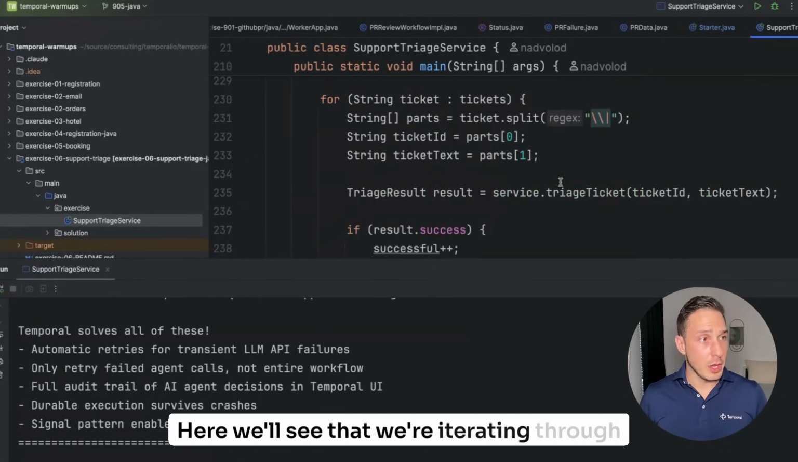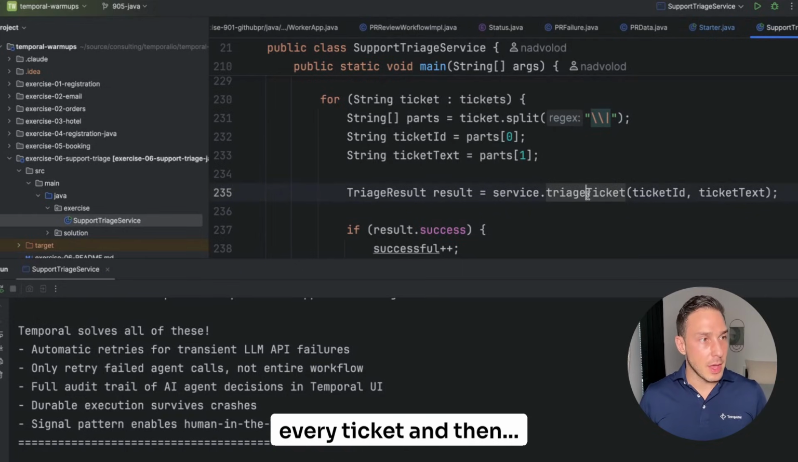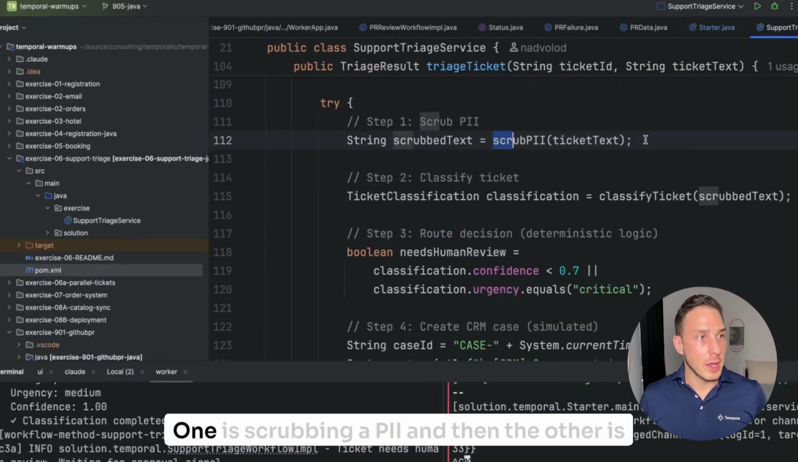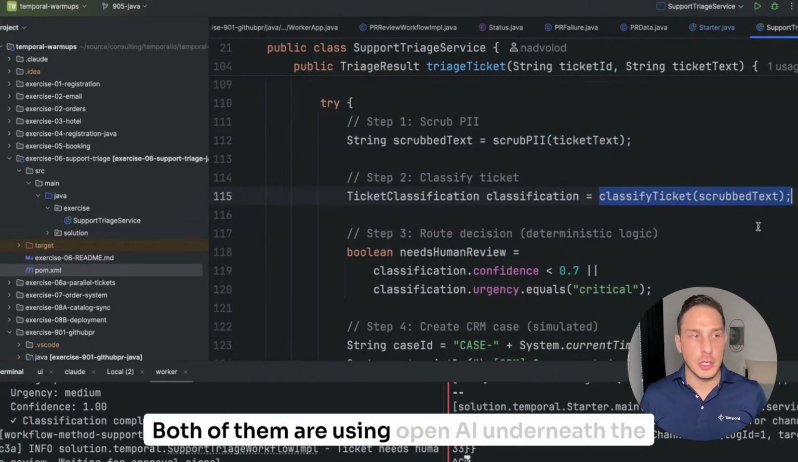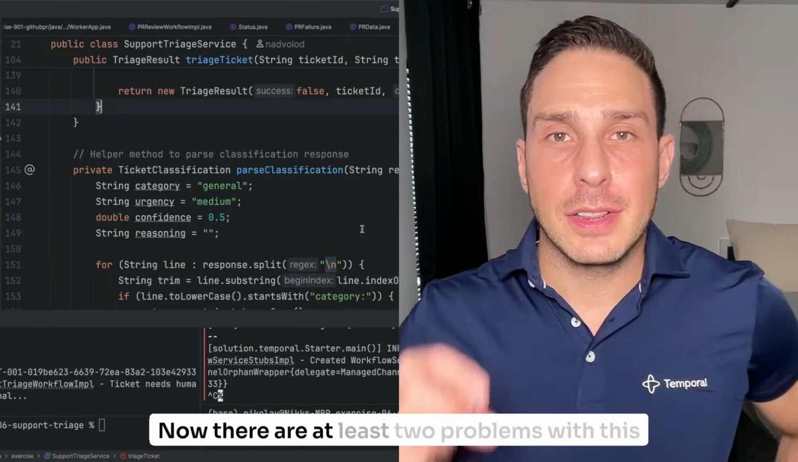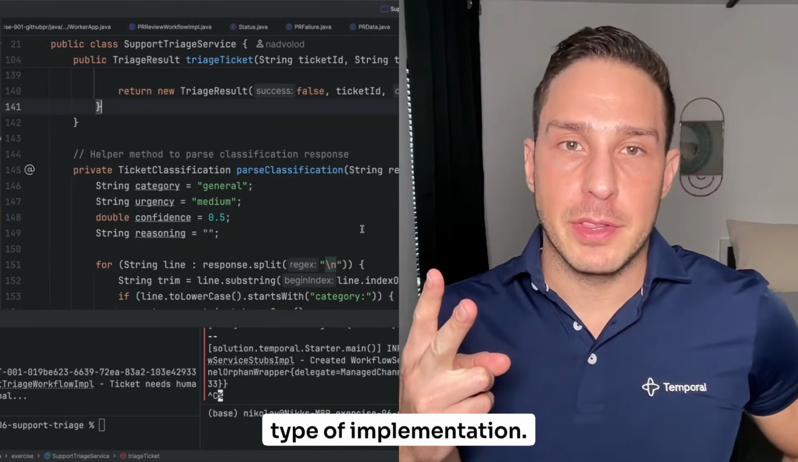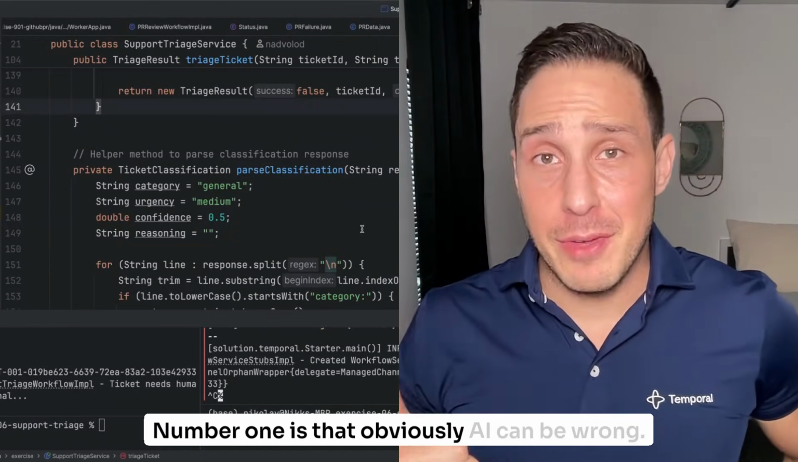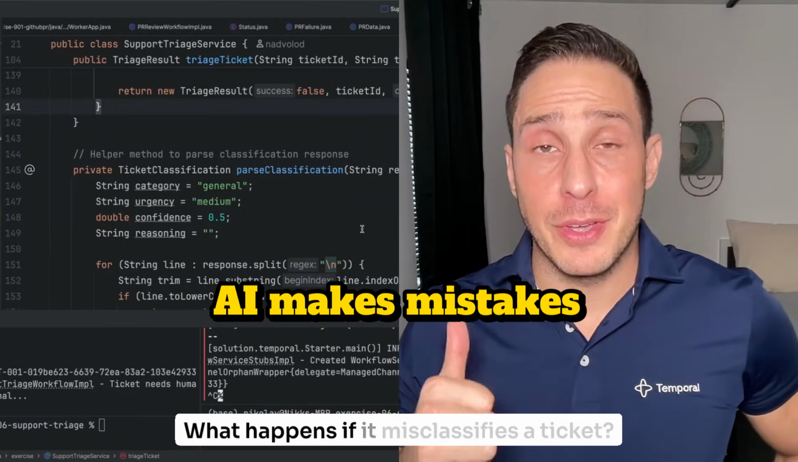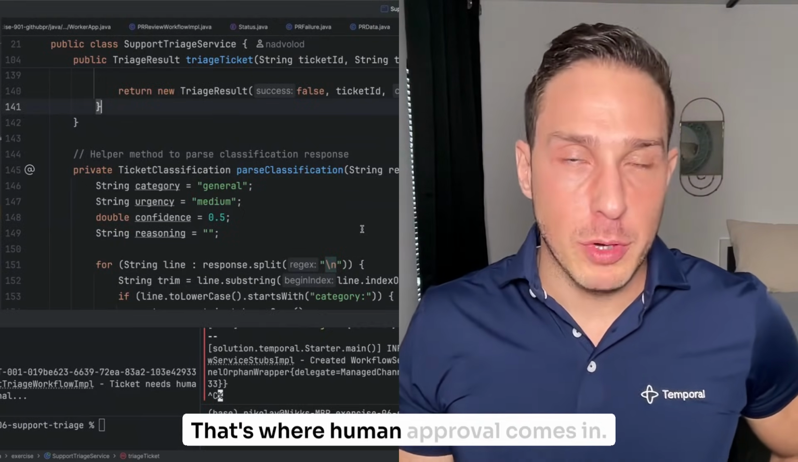Here we'll see that we're iterating through every ticket, and then we're performing 2 steps. One is scrubbing PII, and then the other is classifying a ticket. Both of them are using OpenAI underneath the hood. Now, there are at least 2 problems with this type of implementation. Number one is that obviously AI can be wrong. What happens if it misclassifies a ticket? That's where human approval comes in.